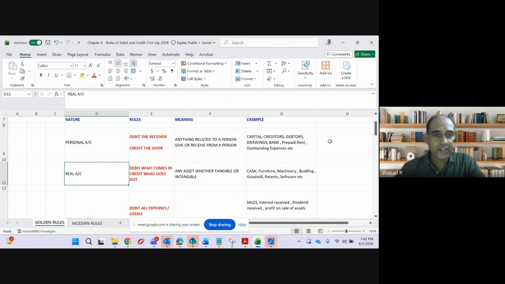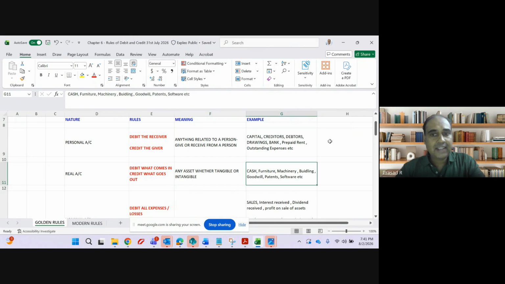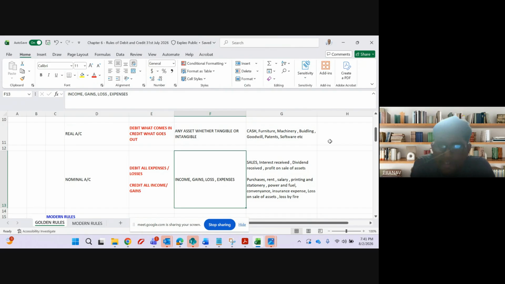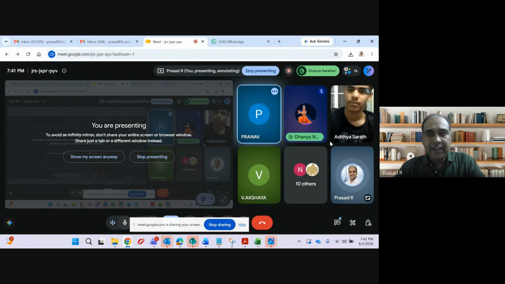We discussed on Friday. Real account: debit what comes in, credit what goes out. What is the meaning of real account? Any asset which is tangible or intangible in nature. Examples were cash, furniture, machinery, goodwill, patent. What is that patent, sir? Patent is the identity of a business, guys.